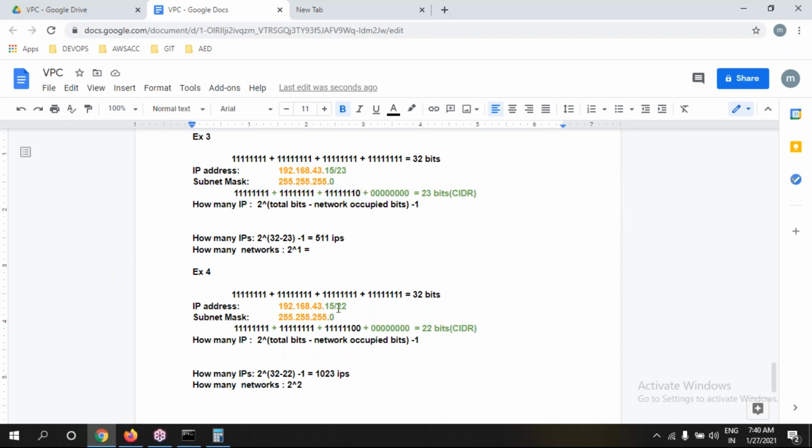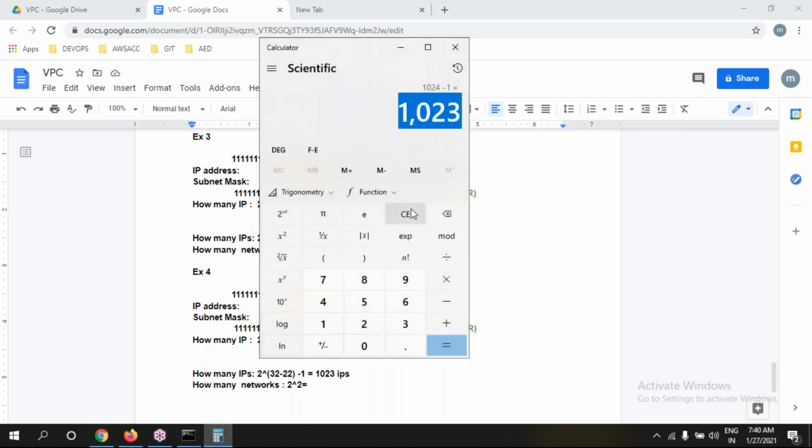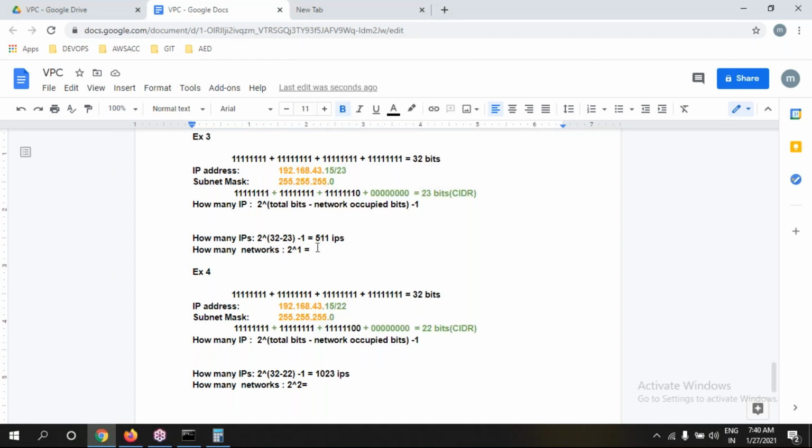Likewise 1, 2, 3, 4, 5, like this. How many networks right now? Please calculate and let me know here. 2 power 1, how much? Here it's around maybe 4. How many networks, guys? 4 networks.